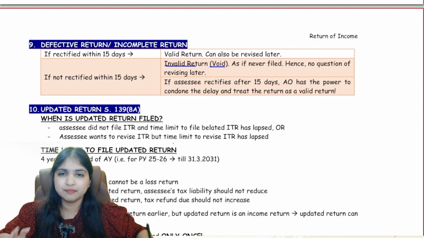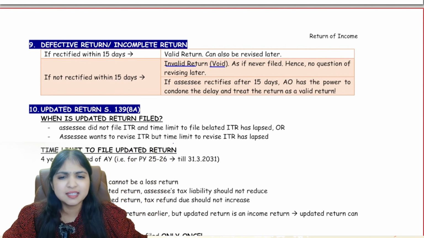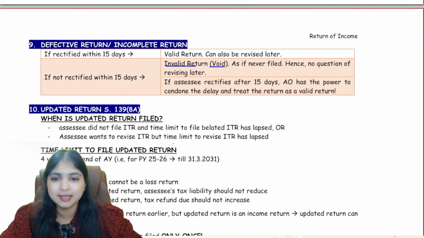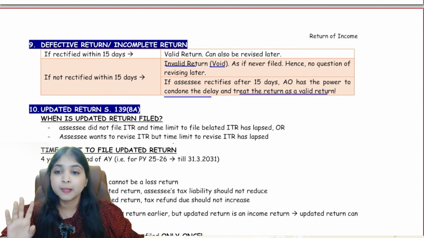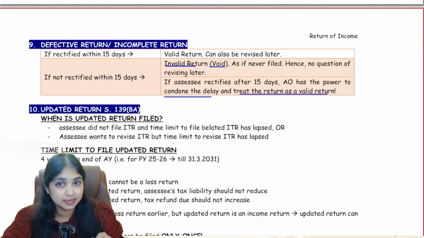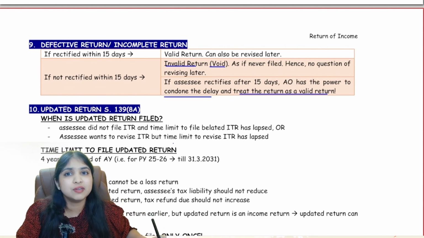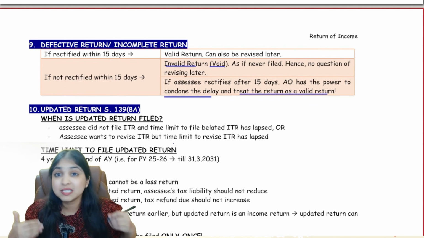So that is why we are also giving one power to the assessing officer, that listen assessing officer, if assessee is rectifying after 15 days, but if there is a justifiable reason for the delay, then it's okay. You please condone the delay and treat the return as valid return. So if you rectify it within 15 days, great. It's a valid return. I will treat it like any other return. If you don't rectify within 15 days, the return will become void. The return will become invalid. It will be as if you never filed the return.